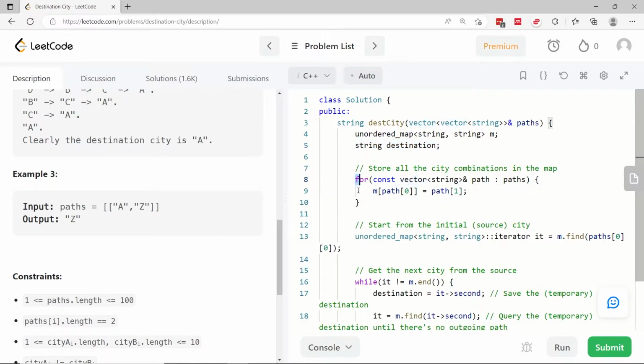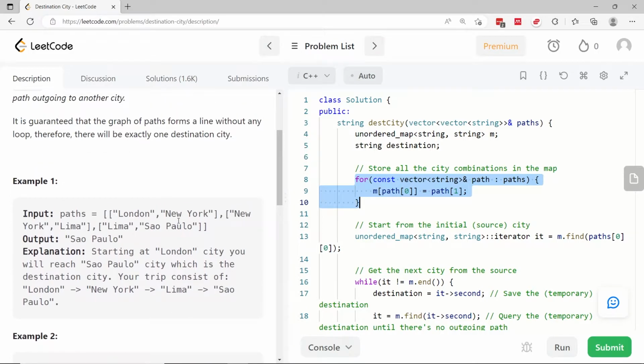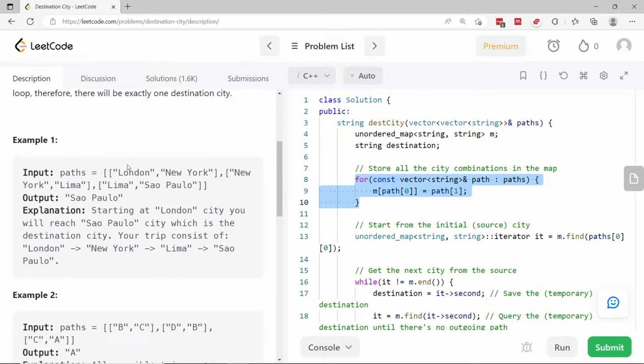So at first, I want to record all this information that I have in the map. For example, London will be a key, and the value for that key will be New York. Then New York will also be a key, and the value for that key is going to be Lima. Then here we have Lima as a key, and the value for that key is going to be Sao Paulo. So notice here that Sao Paulo will not be a key inside of the map. So that's how we're going to know that Sao Paulo is a destination and not an intermediate city. So here in the map, this is where I register the keys and the values.